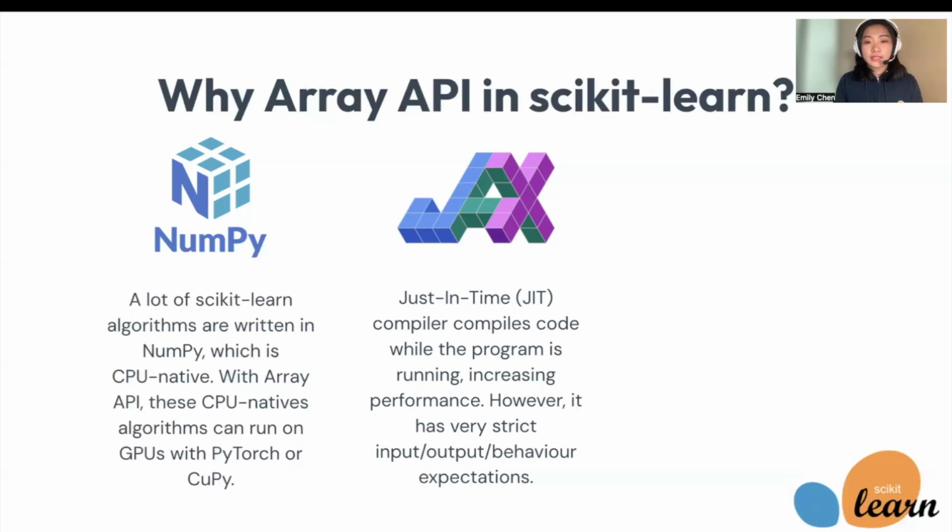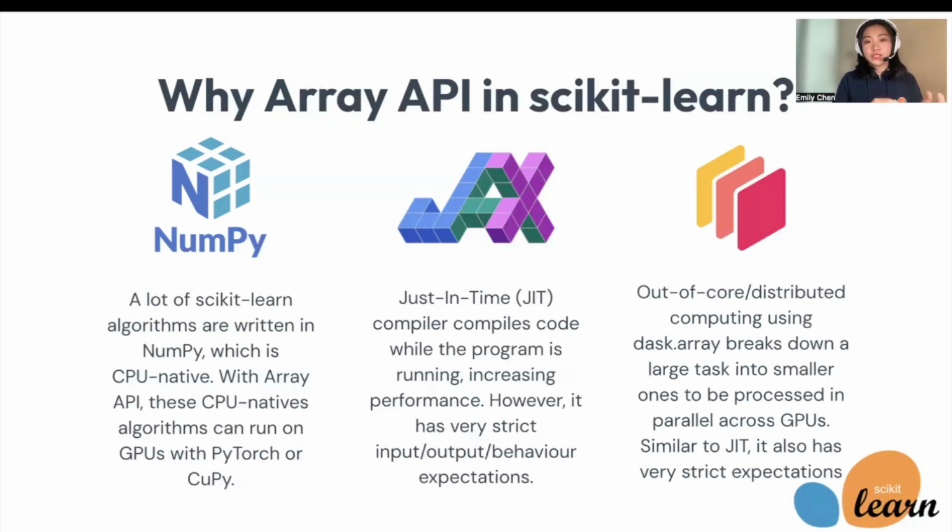This sounds amazing. However, JIT compilers have very strict expectations on what a function's input, output, and behavior are. Luckily, JIT compilers' expectations align exactly with the Array API standard, which means if we adopt Array API, we could use JIT compilers as well.